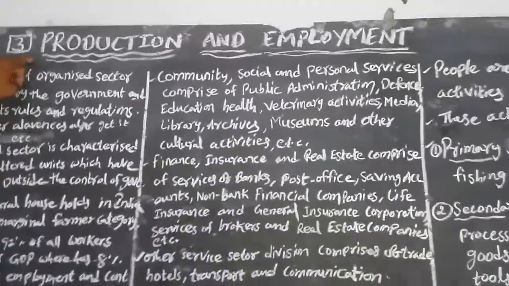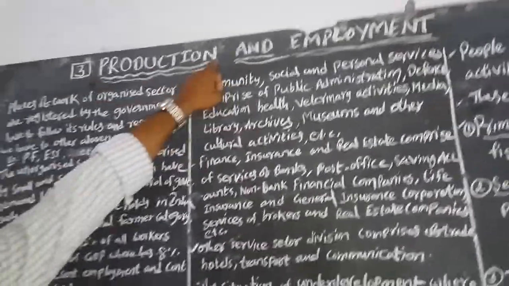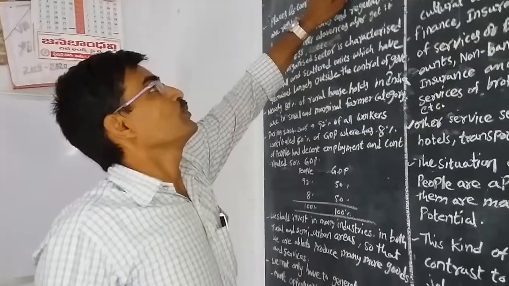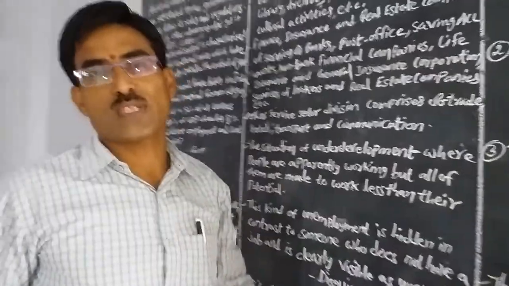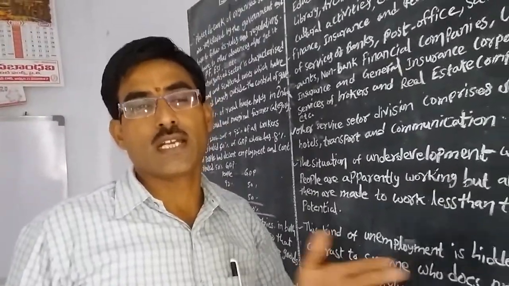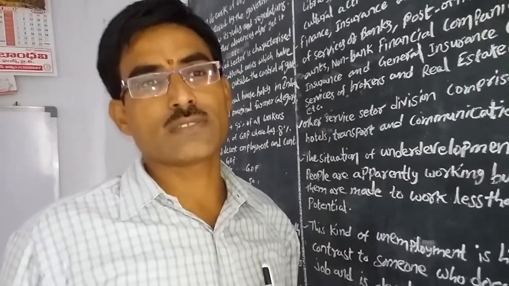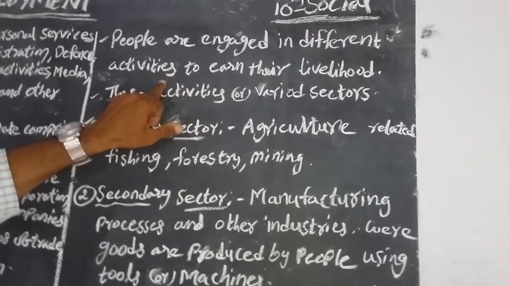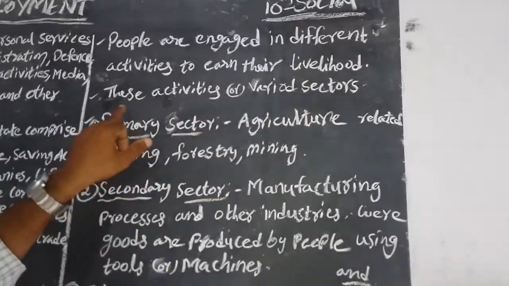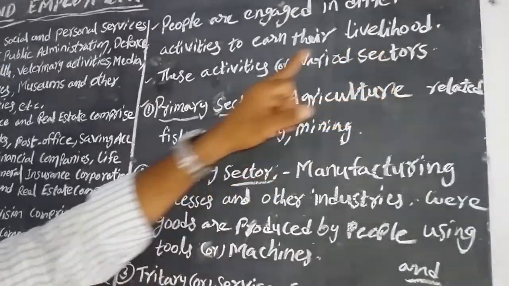Third lesson today: production and employment. Once again, production and employment. You already know them: at your home, your parents and the neighboring households go out for their livelihood, for employment, on which the various sectors also depend. Here, people are engaged in different activities to earn their livelihood. These activities are in various sectors.